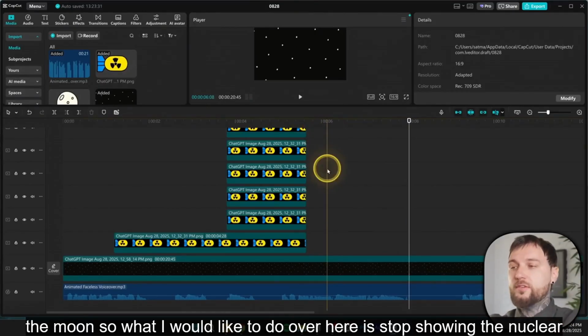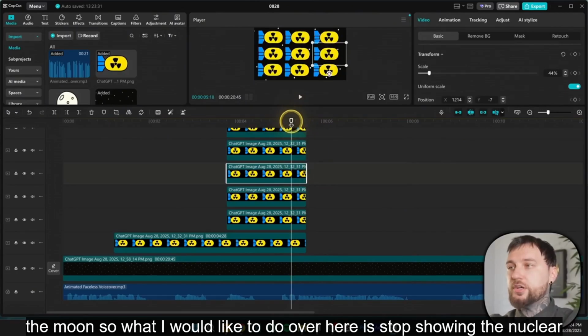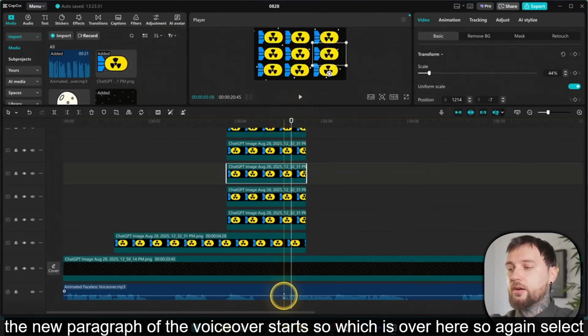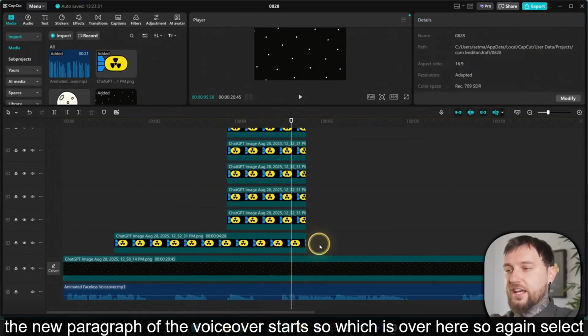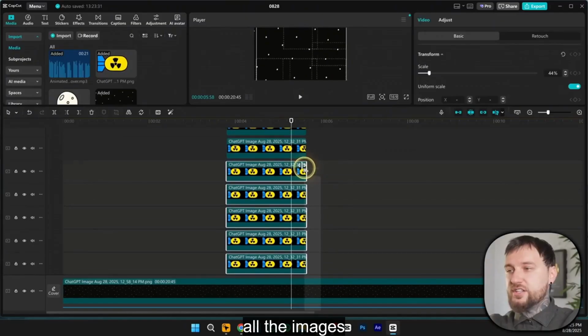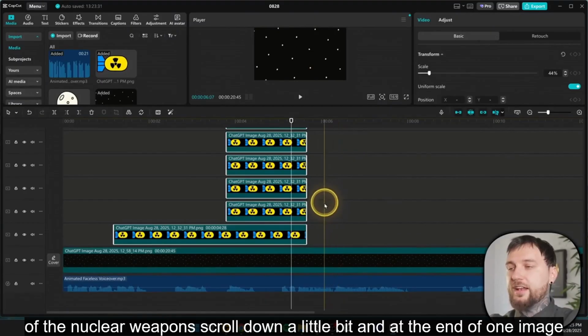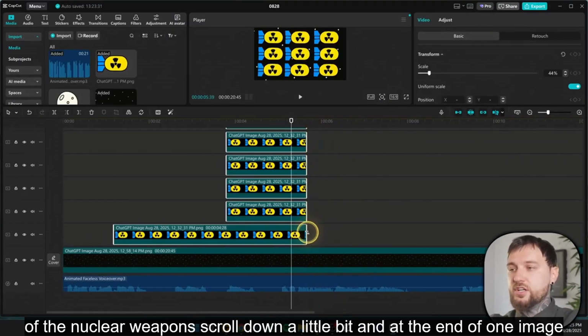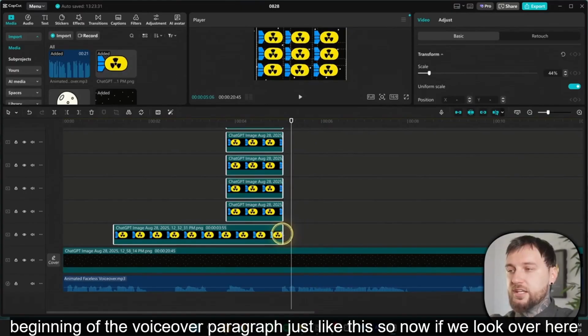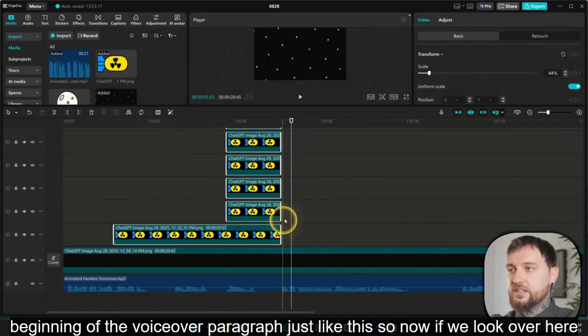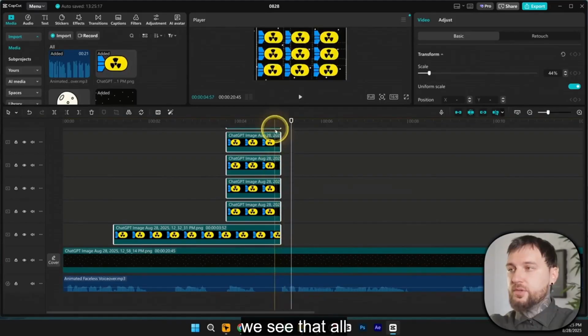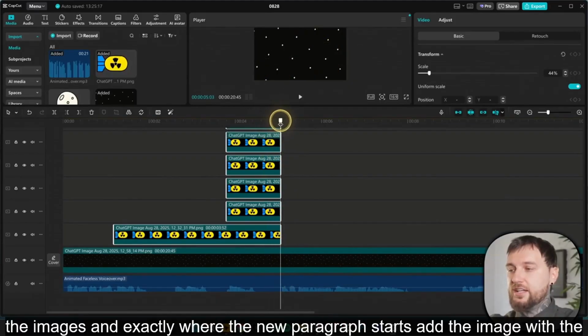So what I would like to do over here is stop showing the nuclear weapons exactly where the new paragraph of the voiceover starts. So which is over here. So again, select all the images of the nuclear weapons, scroll down a little bit, and at the end of one image, drag it until the beginning of the voiceover paragraph, just like this. So now if we look over here, we see that all the images end exactly where the new paragraph starts.